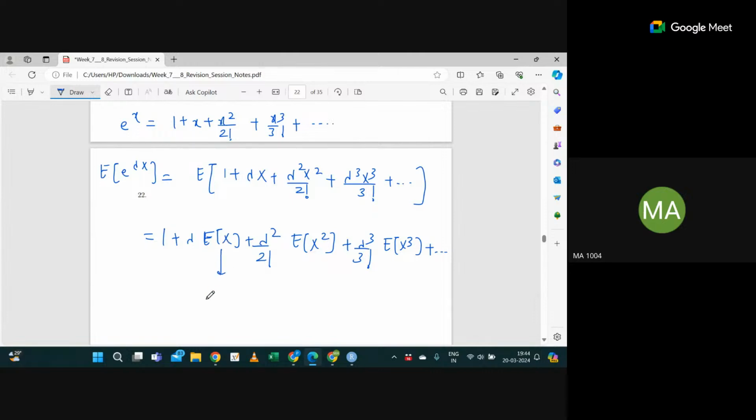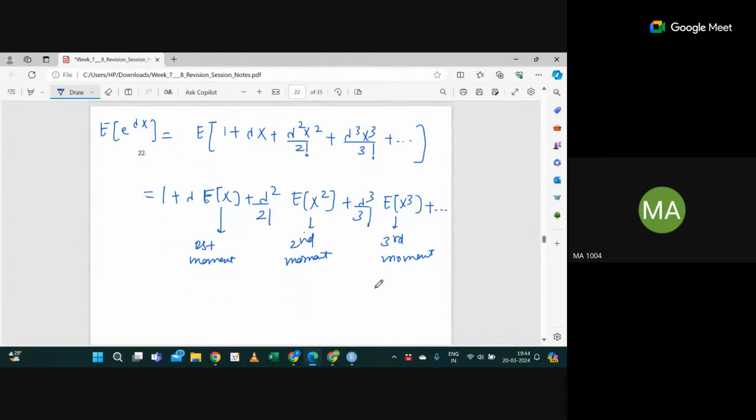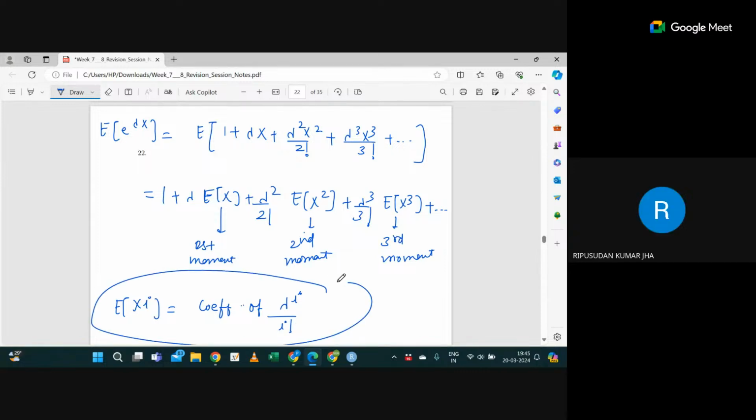So if you observe carefully, this is the first moment, this is the second moment, and this is the third moment, right? So similarly, expectation of X raised power i, if you observe carefully, what is this? This is nothing but the coefficient of lambda raised power i divided by i factorial, or not? Yes, I can simply say that. So this is something you can keep in your mind. Okay.